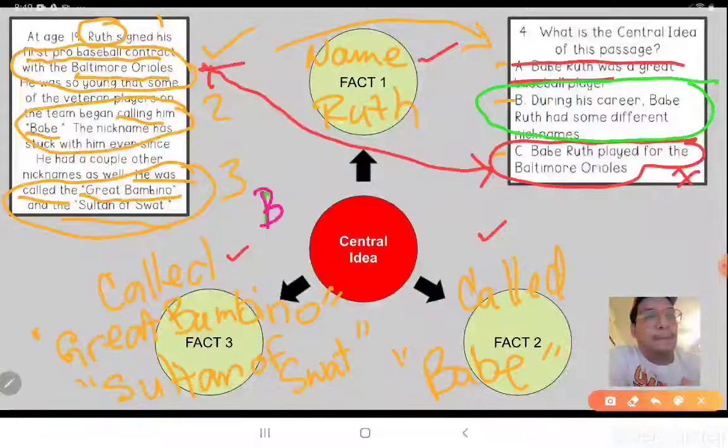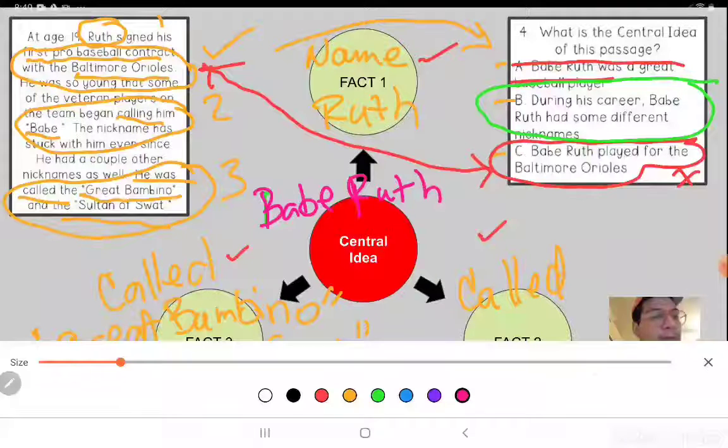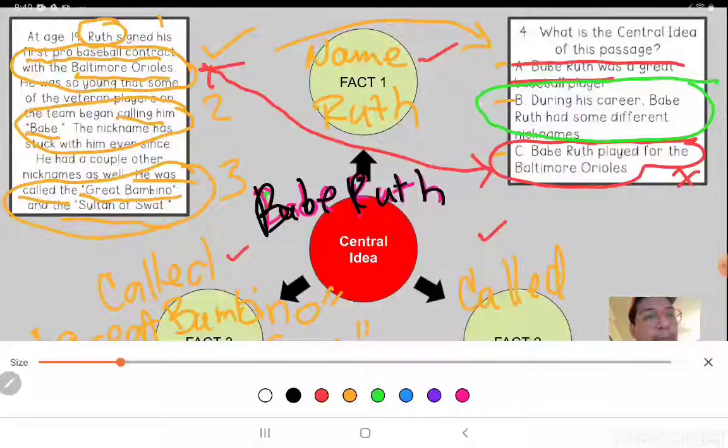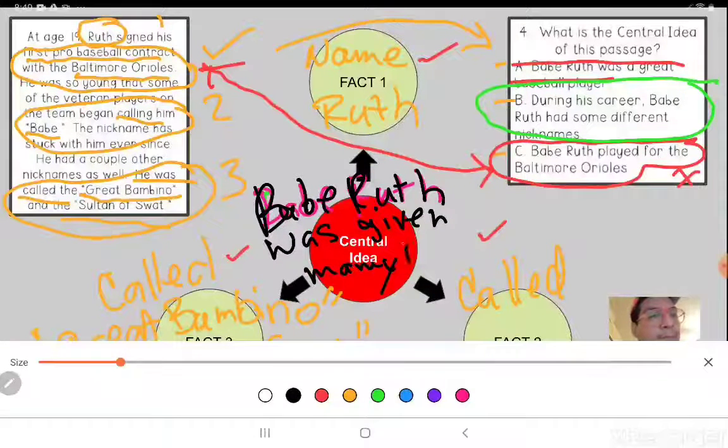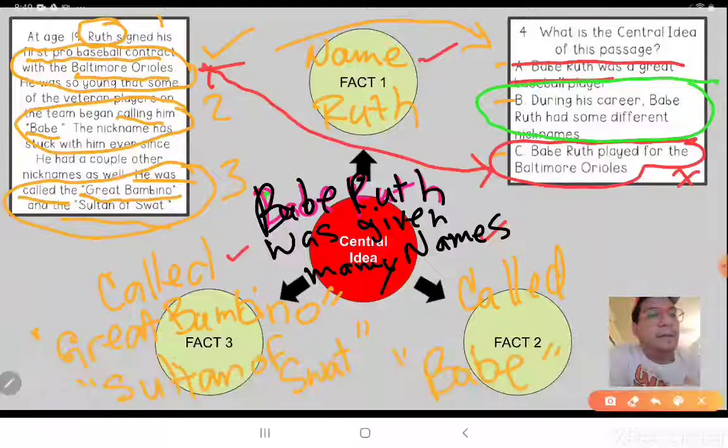Right there. Let's go to black then. All right, I put many names, not just names, but they're called nicknames.